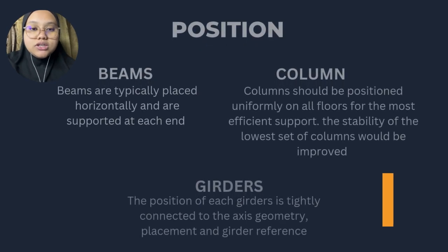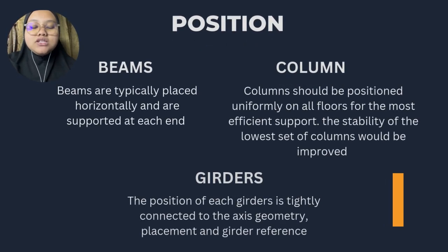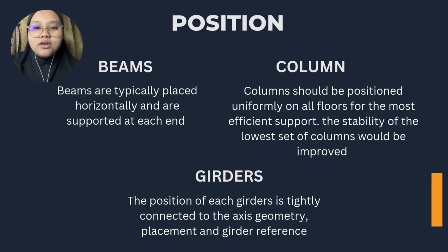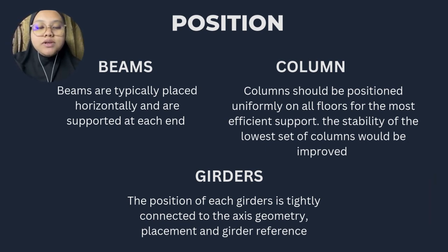For the position, beams are typically placed horizontally and are supported at each end. The columns should be positioned uniformly on all floors for the most efficient support. The stability of the lower set of columns would be improved. Lastly, the position of each girder is tightly connected to the axis geometry, placement and girder reference.